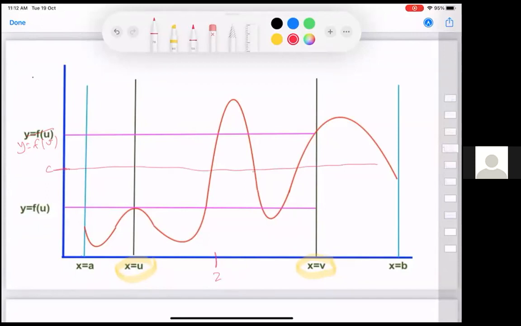One will be here, this will be one, and this will be one. Not just one, but there are actually 3 points where f of z will be equal to c. But it doesn't matter. We are asserting that there is at least one, and whichever one you can pick using your algorithm doesn't matter. Okay, so is the assertion clear?